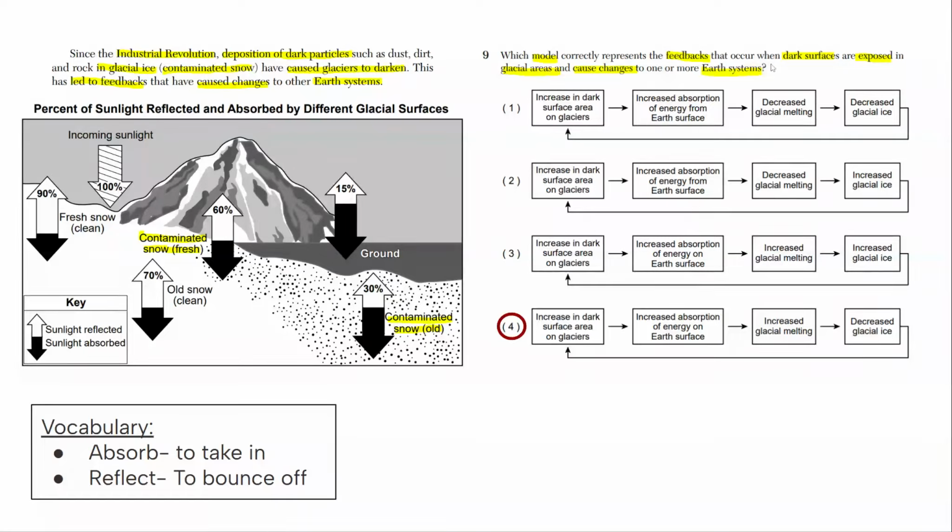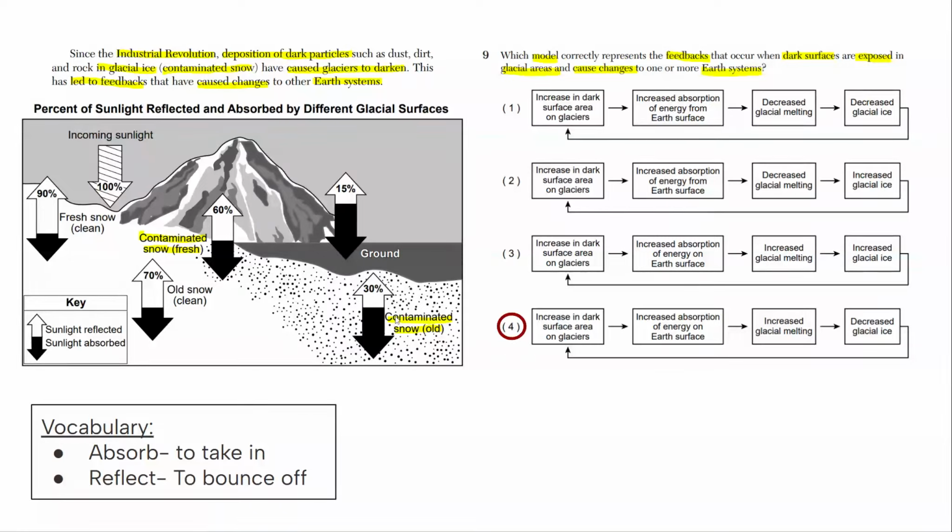I see that we want to know what happens to dark surfaces in glacial areas. And I see that the darker the surface is right here, the more they're absorbing, the black arrow, and the less they're reflecting, the light is bouncing away from them. Fresh snow, which is less dirty or dark, is actually absorbing a lot less sunlight and reflecting a lot more, 90%. So even if you didn't know dark surfaces absorb more light, you can gather that from this information given to you. So that's why I know it's number four.